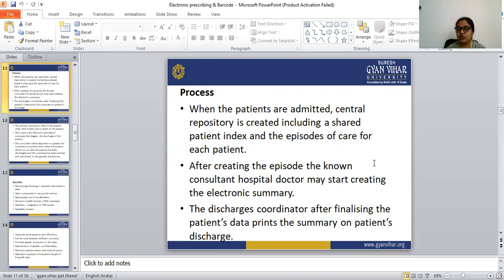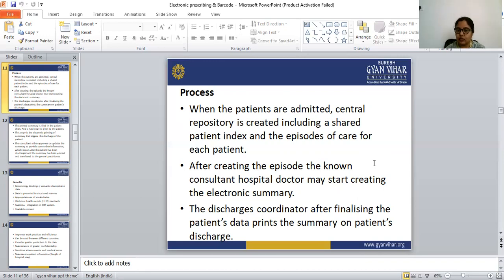The patient index and the episodes of care are included in the central repository for each patient.